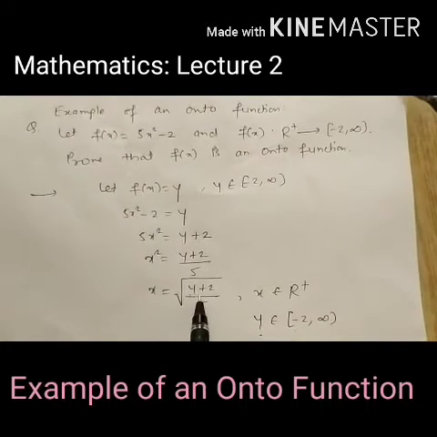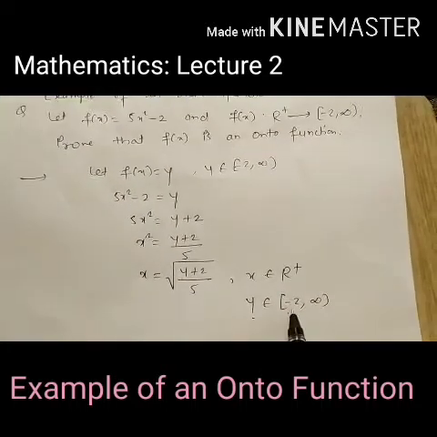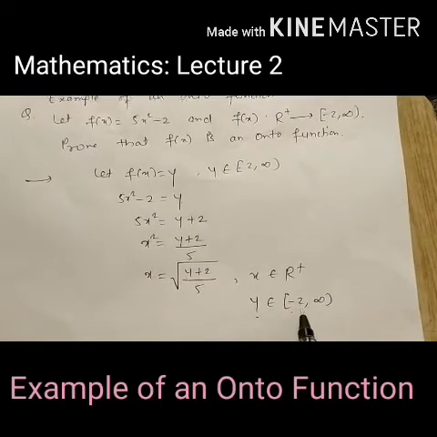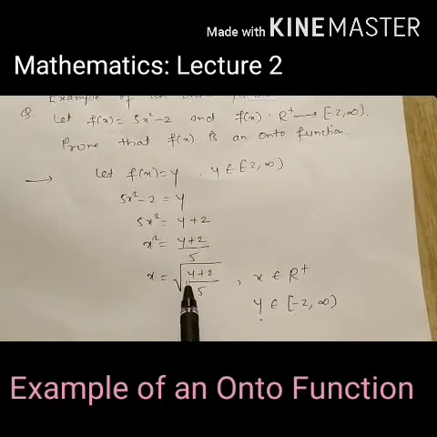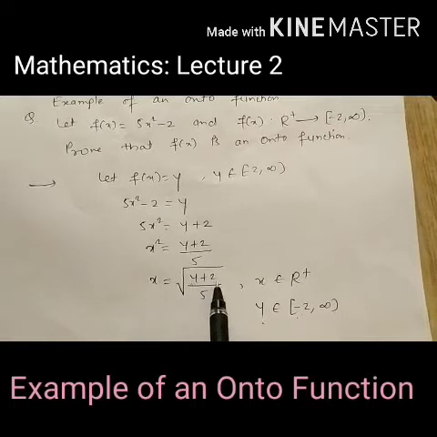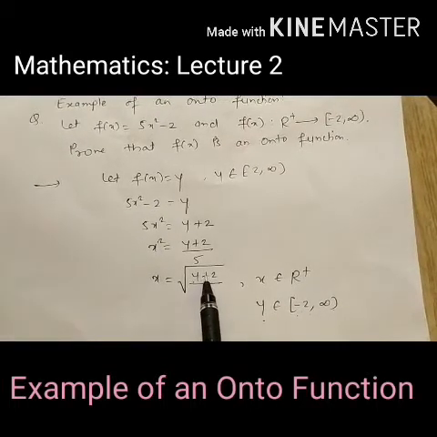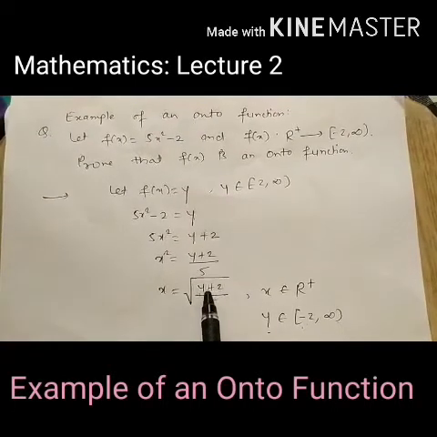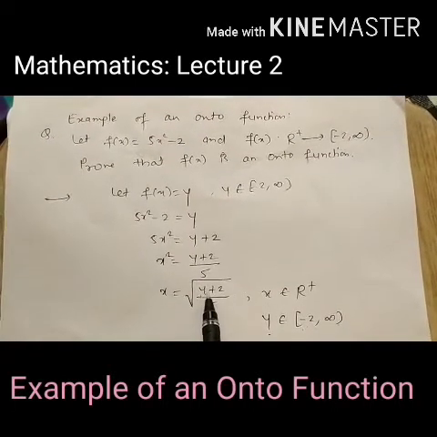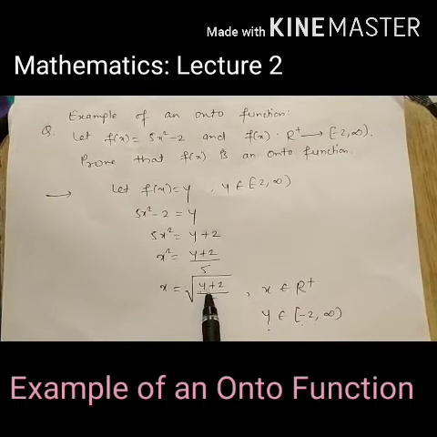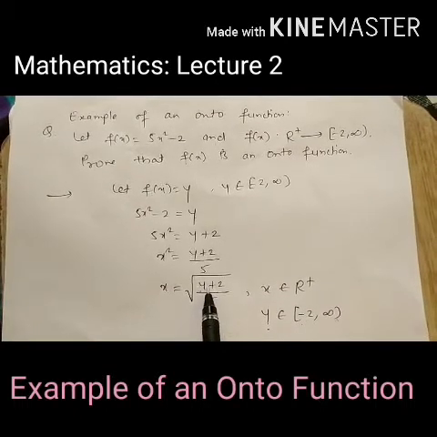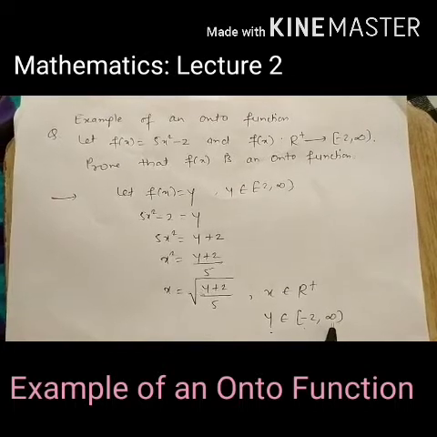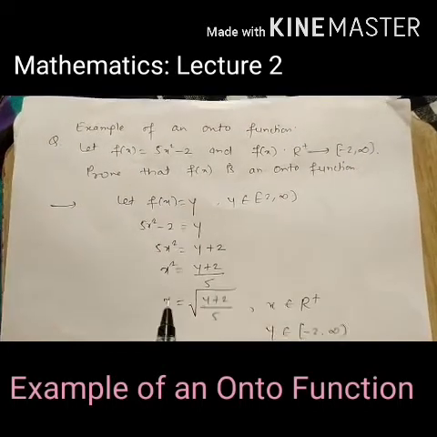Because if we take a value less than minus 2, consider minus 2.1 suppose, minus 2.1 plus 2 will be minus 0.1. Getting? Minus 0.1 means the square root of a negative number, and it will not be a real number, it will be an imaginary number. That's why we are taking elements from minus 2 to infinity. Getting?